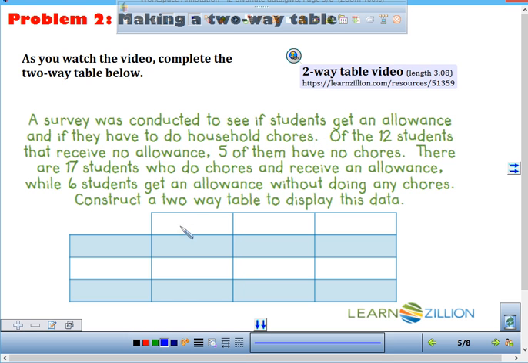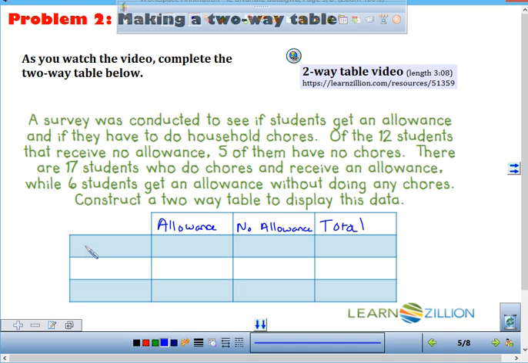So what you're going to do is you're going to, down here, say allowance, no allowance. So they get an allowance or they don't get an allowance. And then what do you think this third one is going to be? The third one here. That's a total of allowance and no allowance. Okay? Then down here we're going to have what?